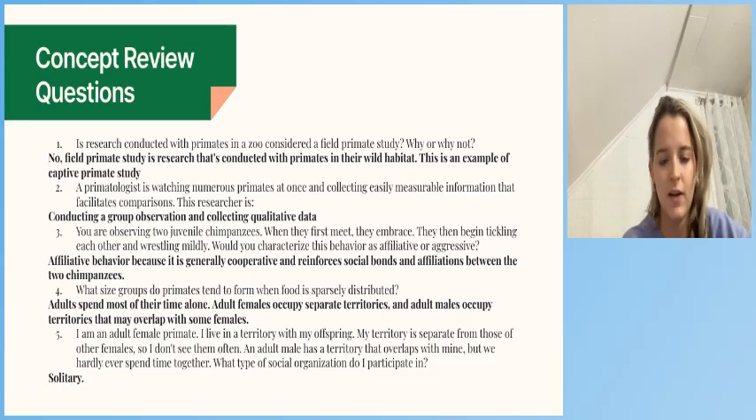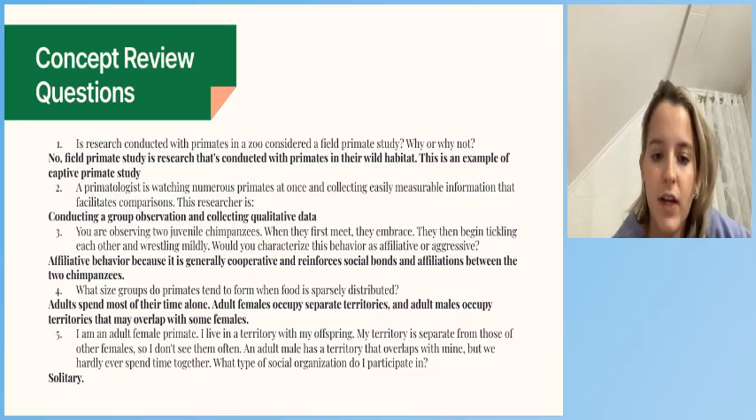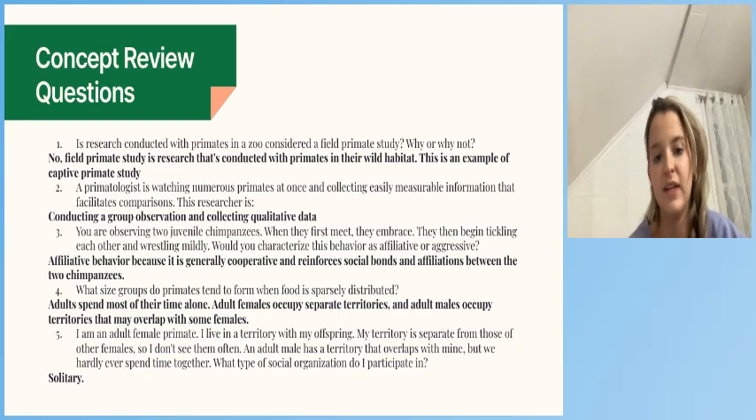Number 4, what size groups do primates tend to form when food is sparsely distributed? Adults spend most of their time alone. Adult females occupy separate territories, and adult males occupy territories that may overlap with some females, so they tend to divide when food is sparse.